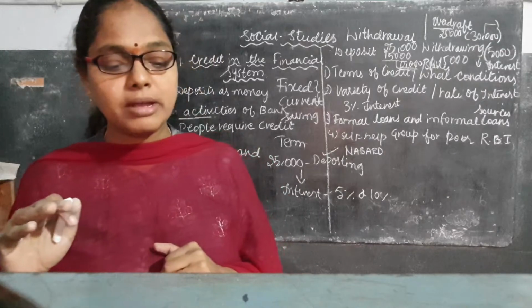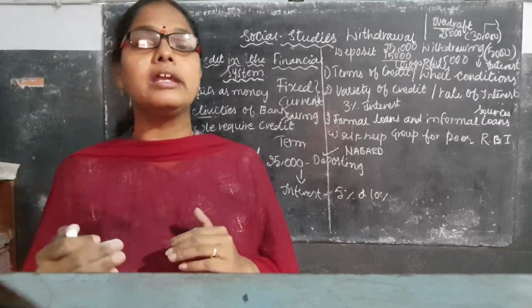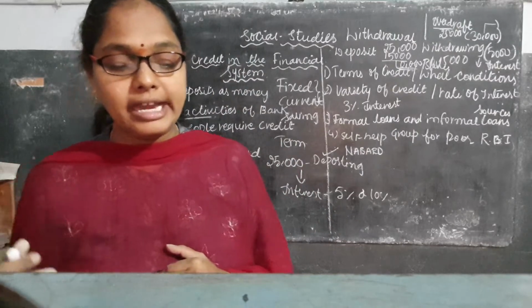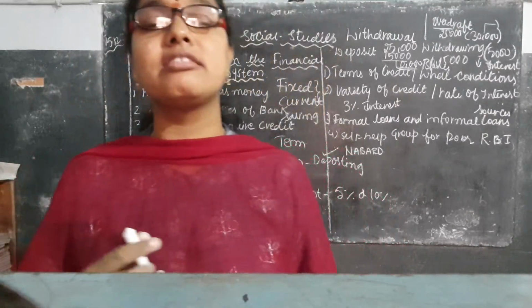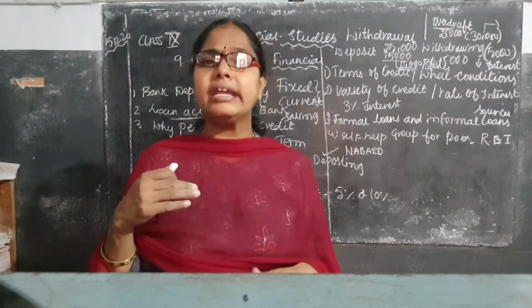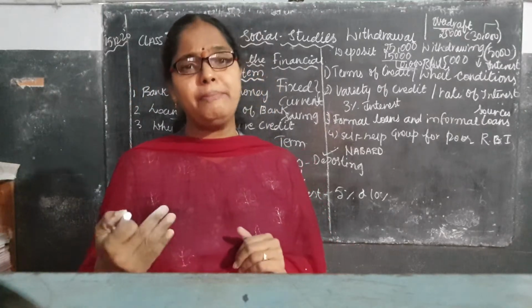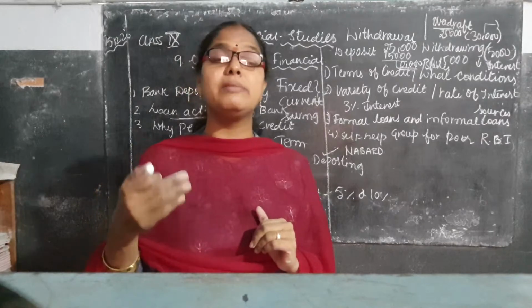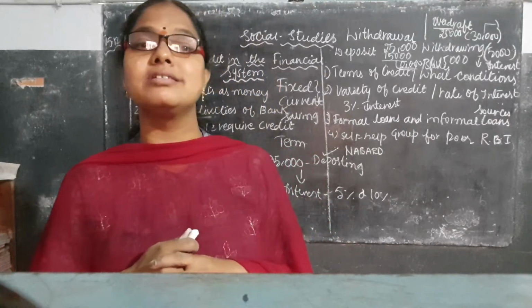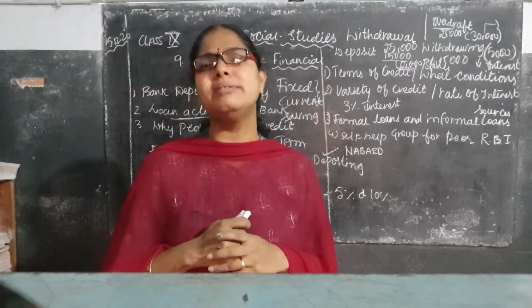What are the informal loans? For example, whenever you are taking the loan from money lenders or from friends and relatives, farmers have to work as bonded labor. That is to say, you are taking the money from rich people. And like the Jamindari system we have discussed in the 8th class, isn't it, children? What is the Jamindari system?